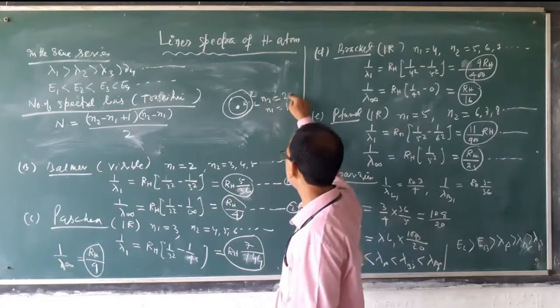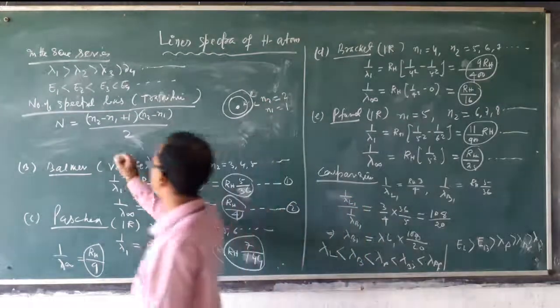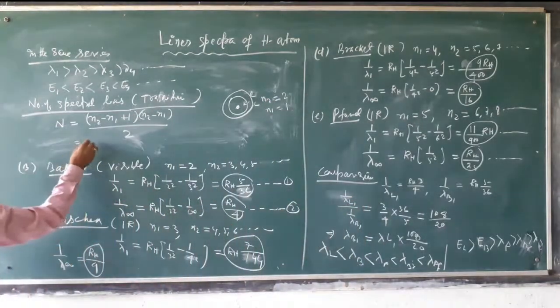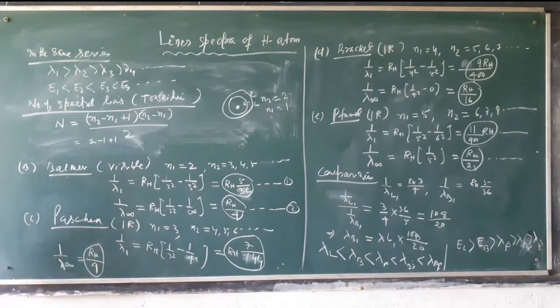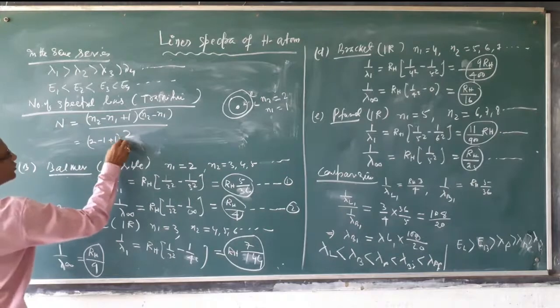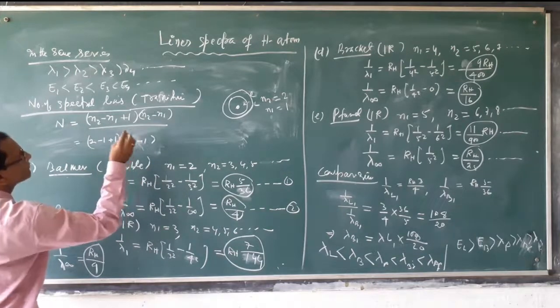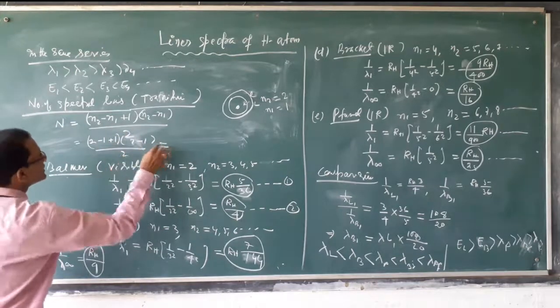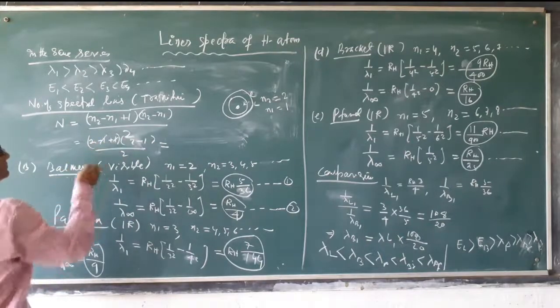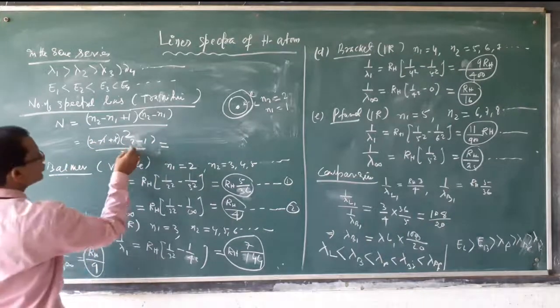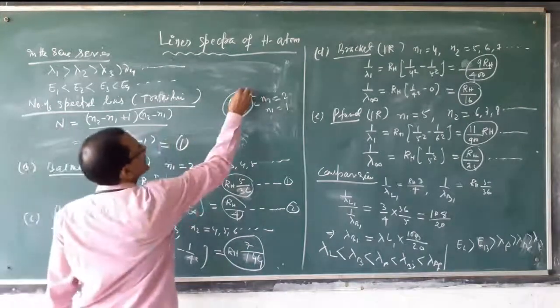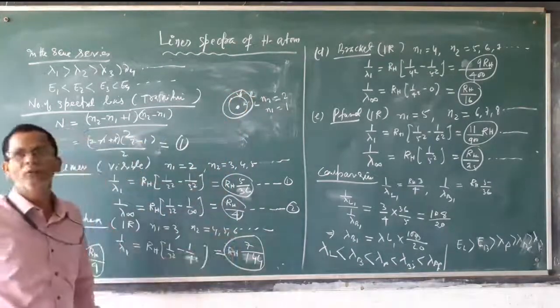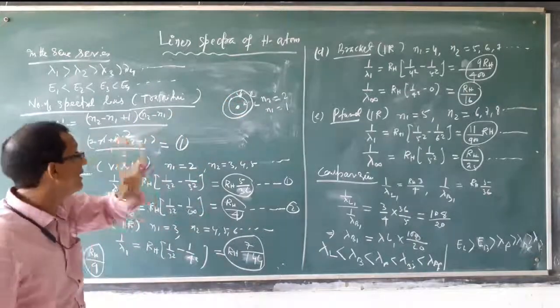If you put this, how much is the result? 2 minus 1 plus 1, then 2 minus 1 by 2. That is 2 by 2, that is 1. So only 1 transition. Second to first means 1 transition.